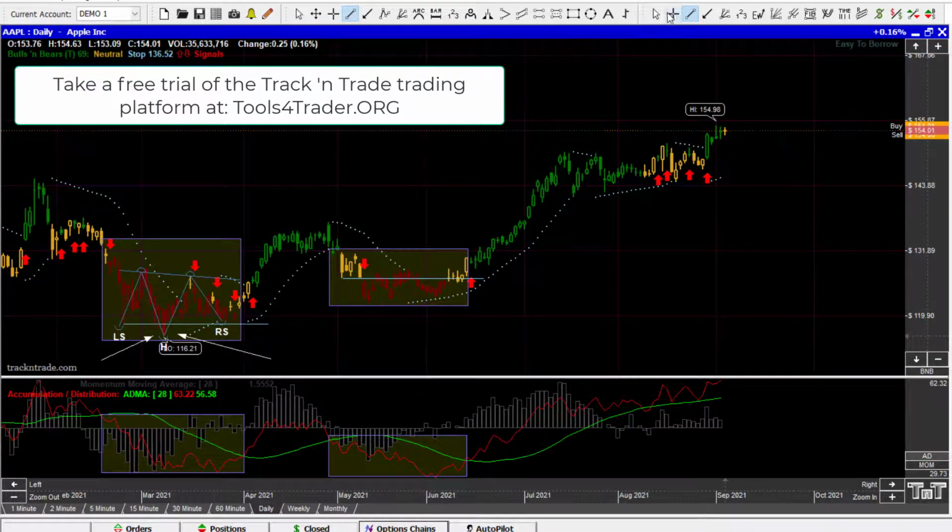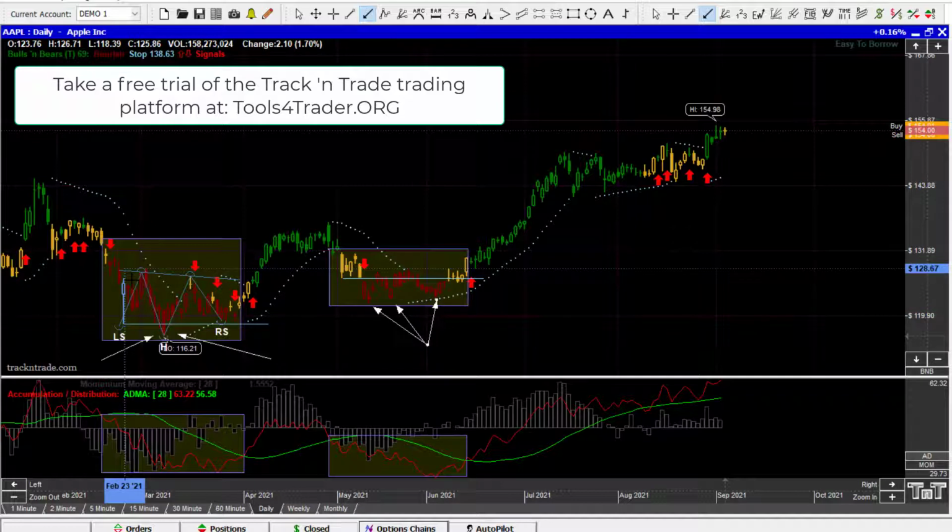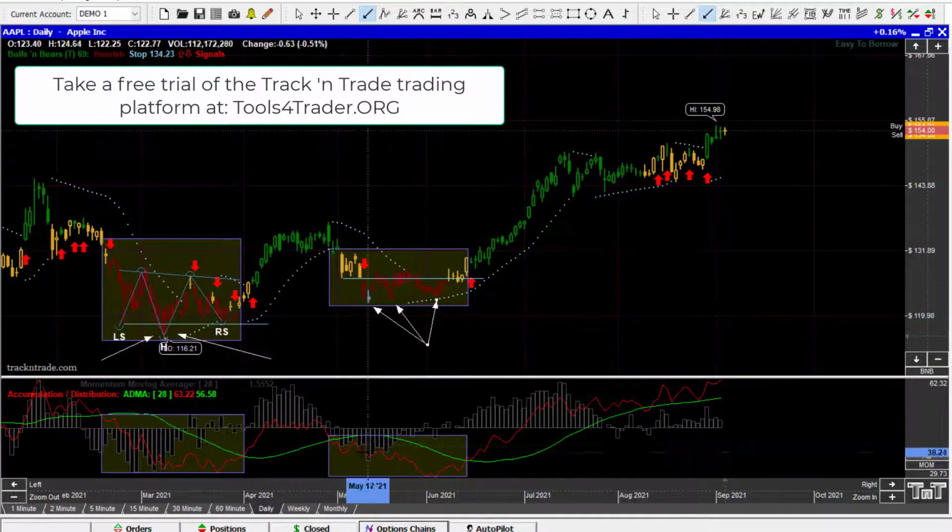But then we have this lower point right here, and then we never did make a lower point from that. So then we got higher lows. And once we start getting higher lows, that's an indication that we're looking for the market to break and start to rally once again. Now, this is the accumulation stage because the bulls and bears is in the red zone and the accumulation is down in here.